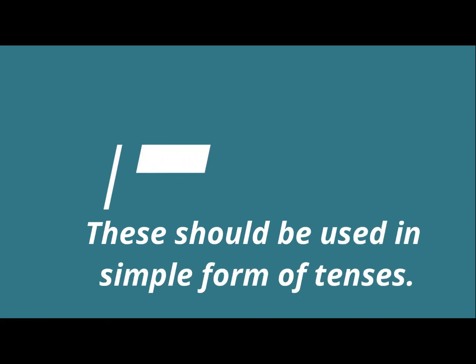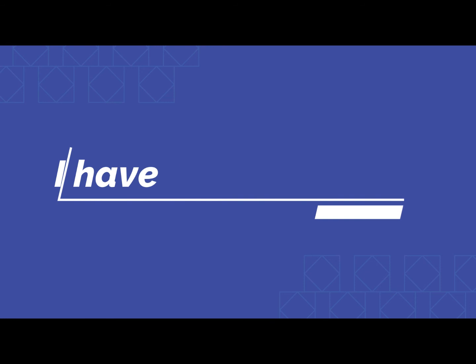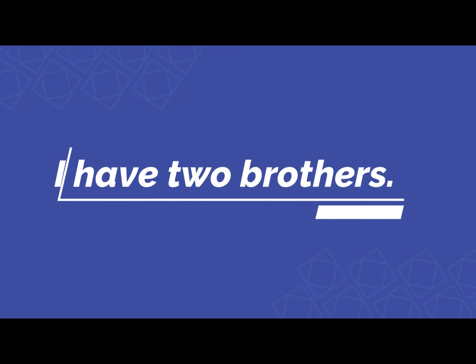We are talking of the present time. Likewise, if we are talking of the past time, then we will use the past simple tense, and the same is the case with the future time. So, dear students, always remember that these stative verbs should be used in the simple tense form, not in the continuous. For example, I have 2 brothers and 1 sister. I love mangoes. But you never say, I am loving mangoes.